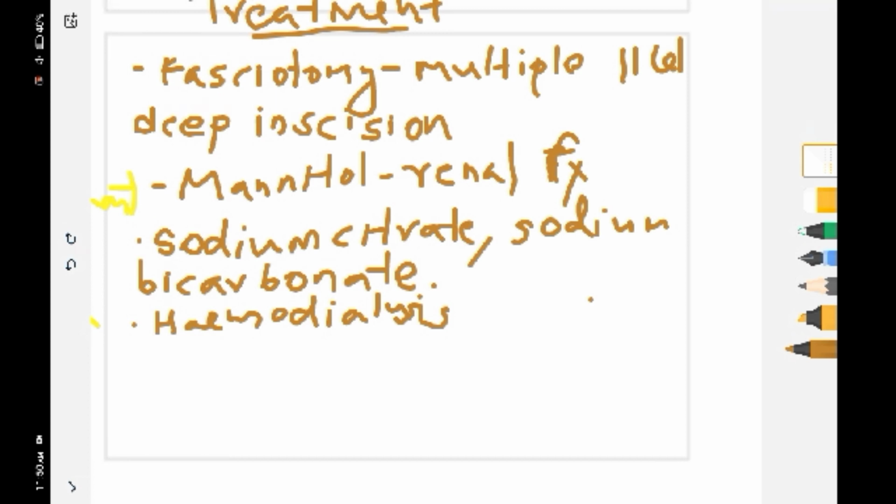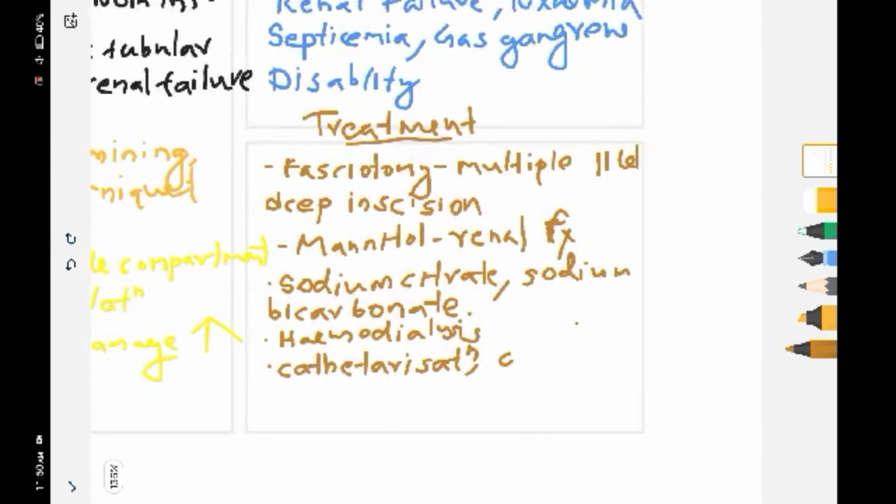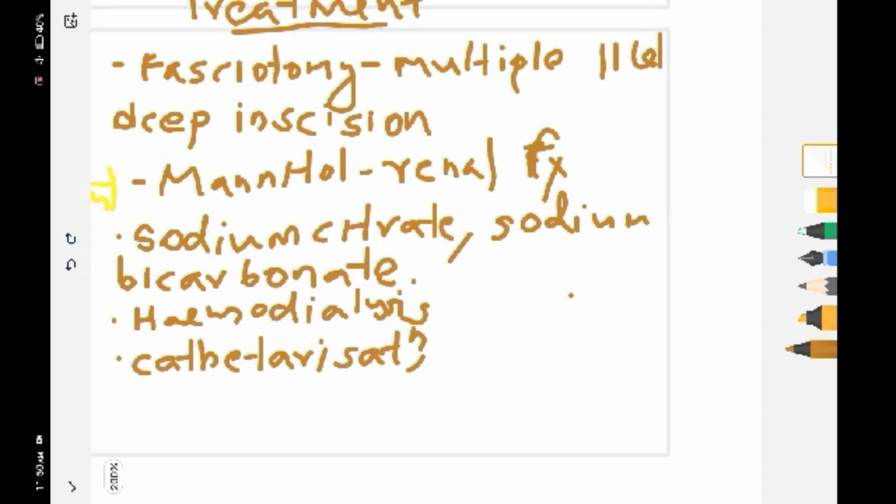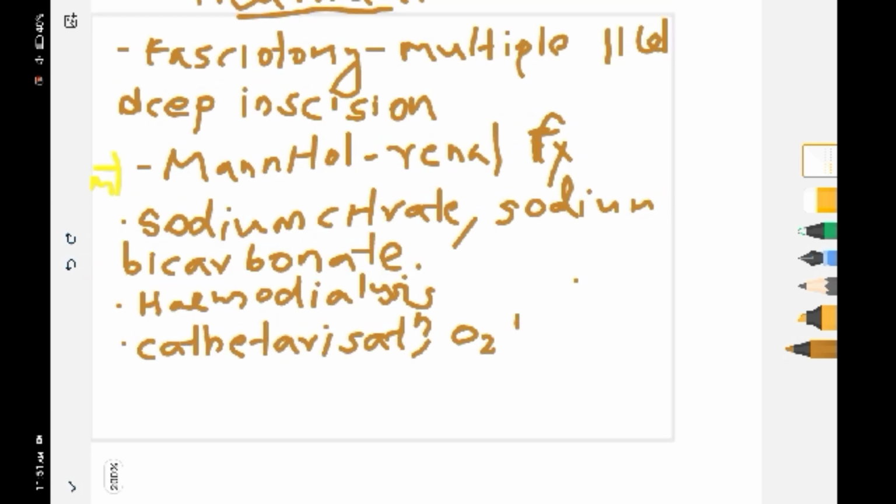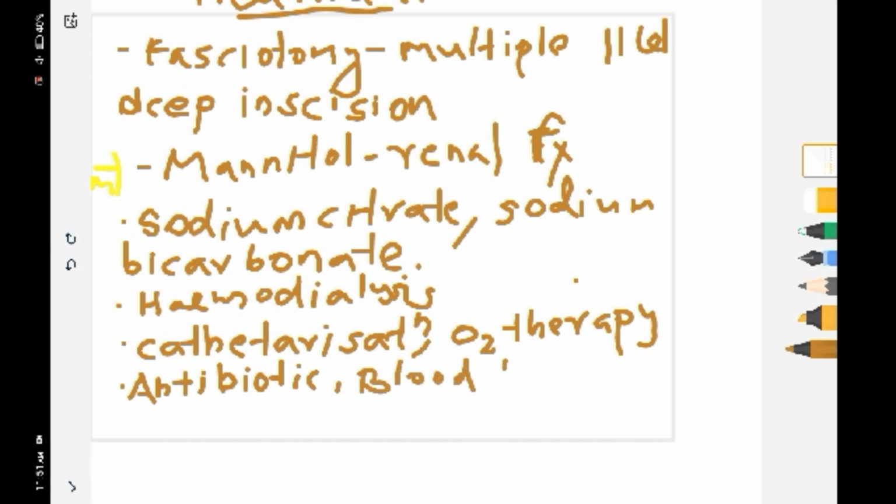Next is hemodialysis, which is sometimes done as a life-saving procedure. The next one is other measures, which include catheterization, oxygen therapy, antibiotics, and blood transfusion.